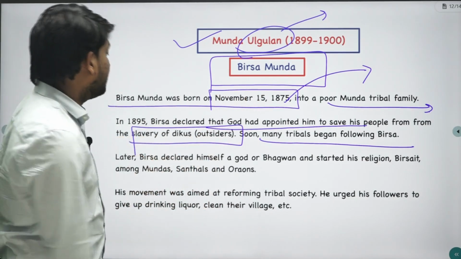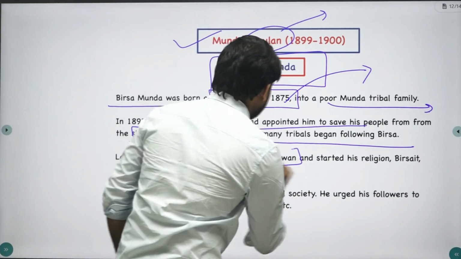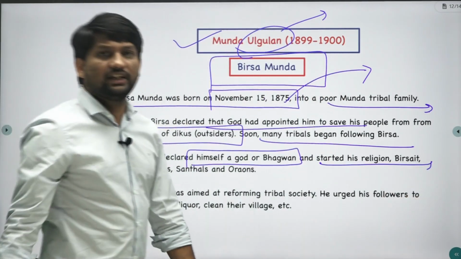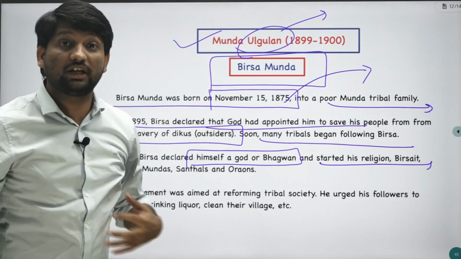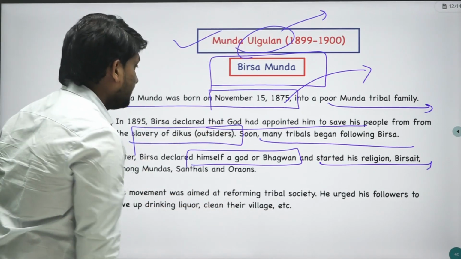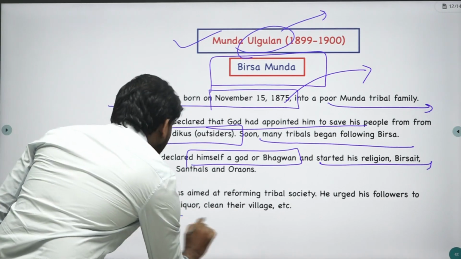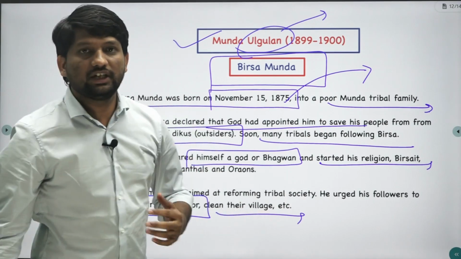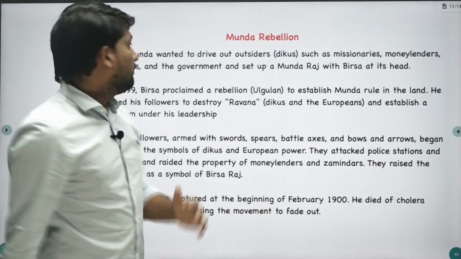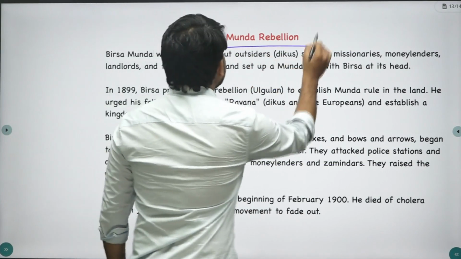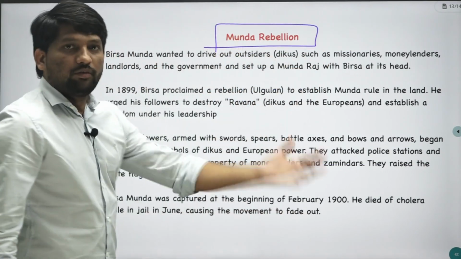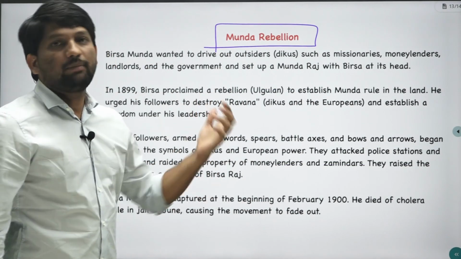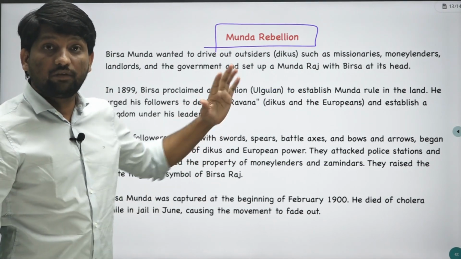Later Birsa declared that he himself was a god, or Bhagwan, and started his religion, Birsite. Initially Birsa Munda focused more on reforms within society. So he urged his followers to give up drinking liquor, clean their villages, etc. So initially it was just a reform. But in the Munda Rebellion, Birsa Munda promised his followers that he was appointed by God to free them from the slavery of the Dikus.